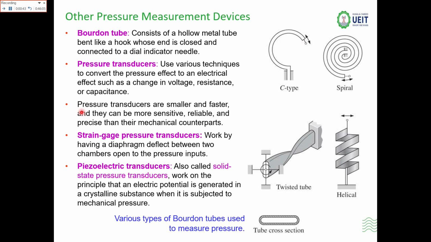Now the pressure transducers. Pressure transducers use various techniques to convert the pressure effect into an electric effect, such as change in voltage, resistance, or capacitance. These are basically electrical devices in which the change in pressure is measured in terms of voltage, current, or resistance. Similarly, we have strain gauges. Again, the phenomenon is the same.